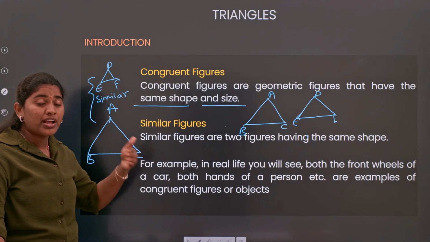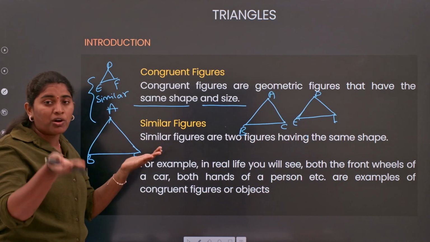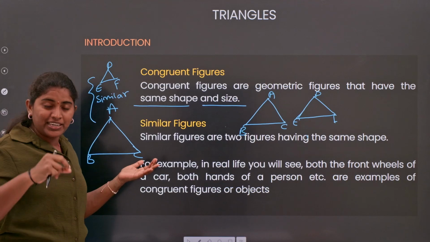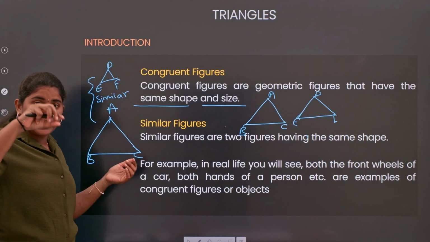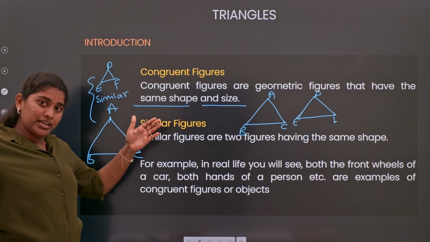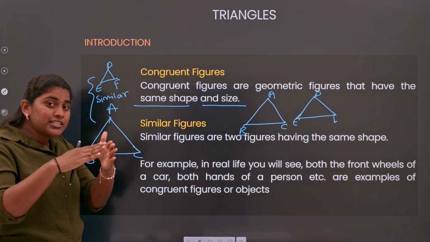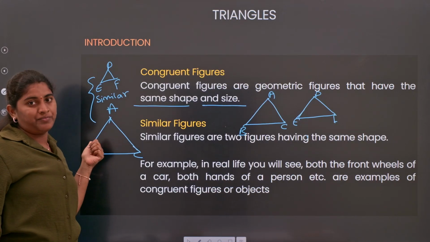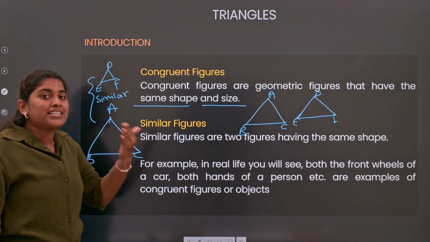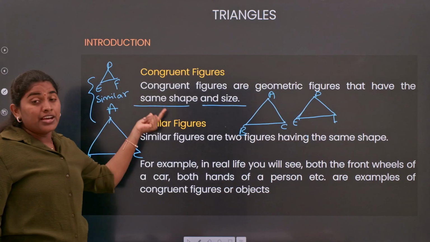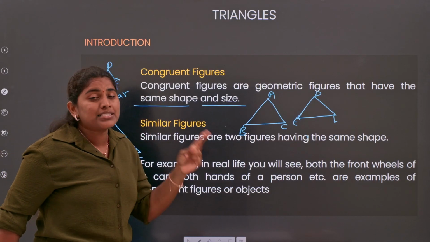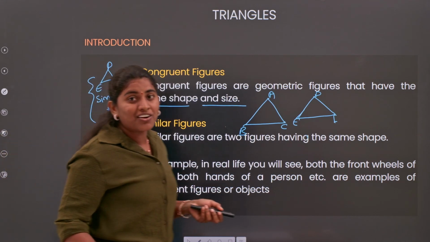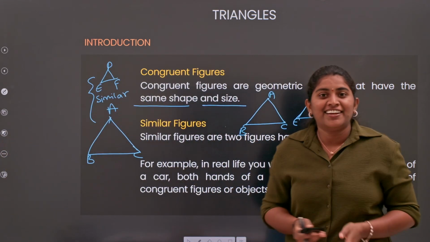Now coming to here, similar means you have the same shape but the size will be different. It means one will be the larger one and one will be the smaller one. Same example as your photos, zoom in and zoom out, right? If you have the same triangle and you zoom in, you will get a bigger triangle, and if you zoom out, it will get smaller. So this smaller triangle and the original triangle will become similar because they have the same shape but different size. In the same way, figures with both same shape and size will become congruent figures. We already learned about congruent triangles in grade 9, right?